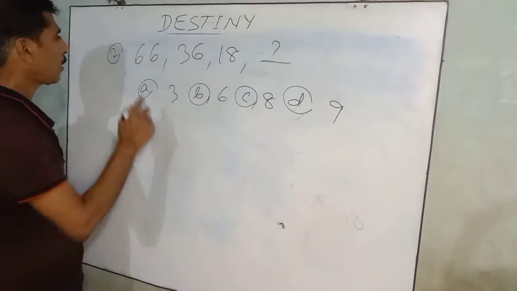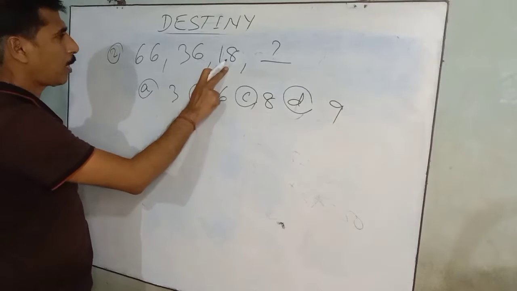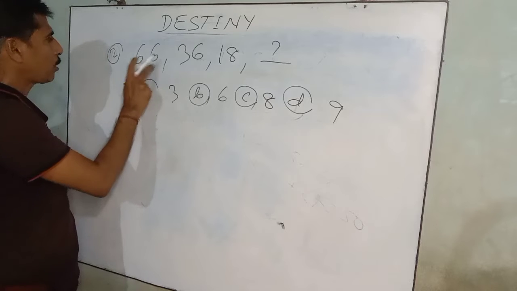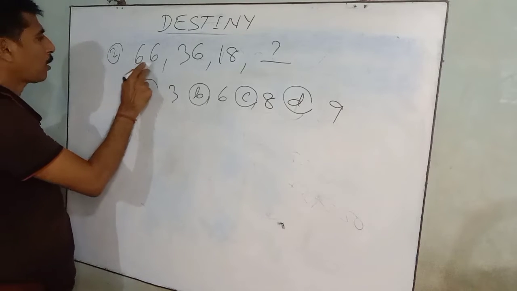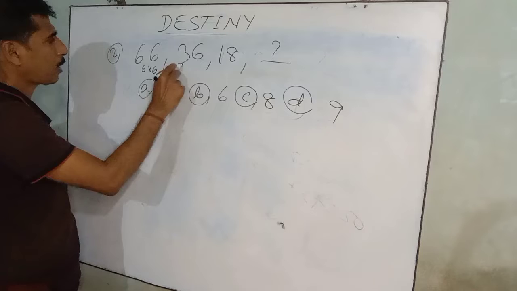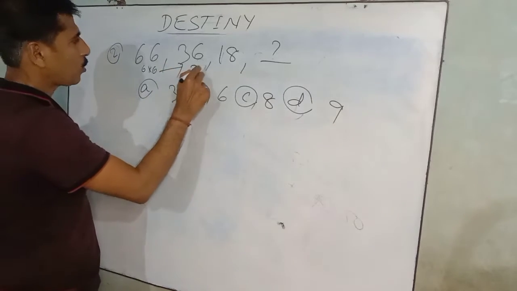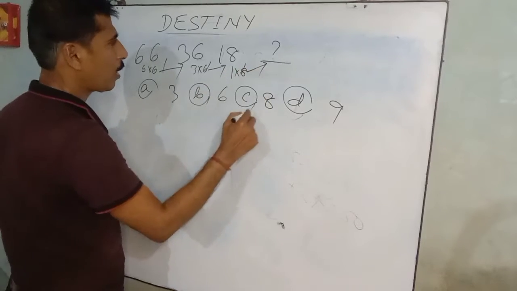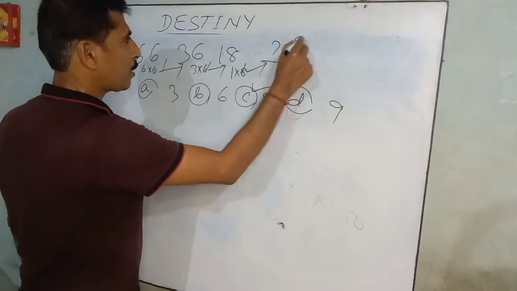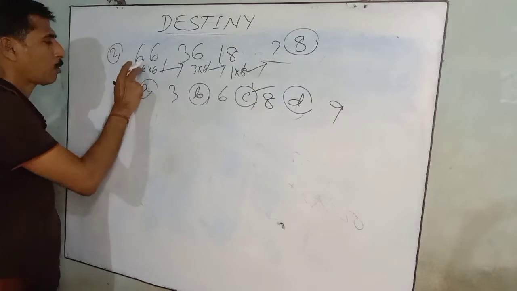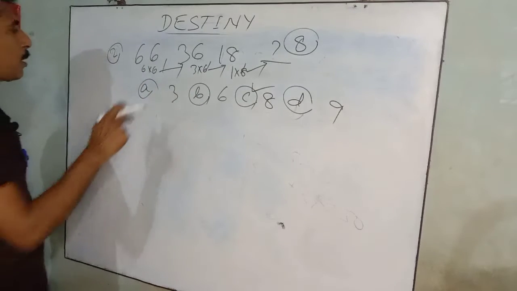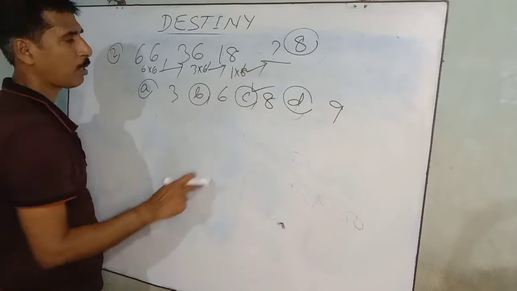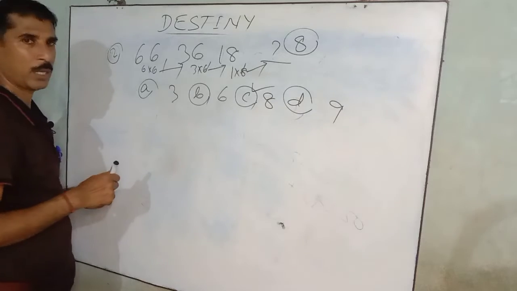Second, there is 6, 36, 18. The next number is 36, that is 6 into 6. Multiply the digits of the number: 3 into 6 is 18, and 1 into 8 is 8. The next number is 8. So 6 times 6 is 36, 3 times 6 is 18, and 1 times 8 is 8. The answer is 8.